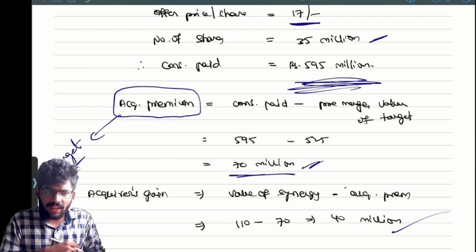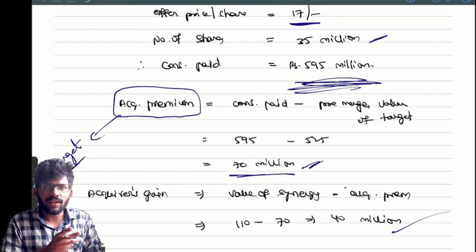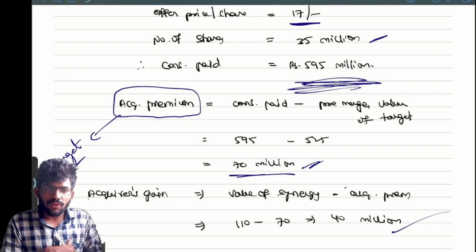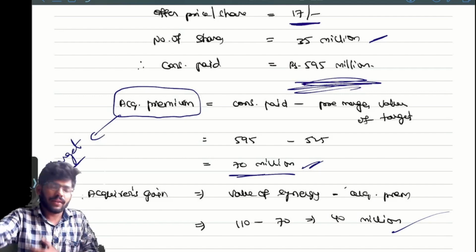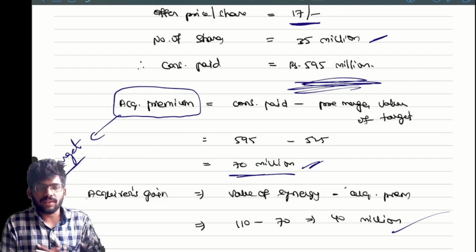Suppose the benefit, the synergy value, is 20,000, not 50,000. But I am paying some 20,000 extra to your company. That is the acquisition premium, so that is a cost against the benefit. I need to set off the acquisition premium payment, and then only will I get the net benefit.